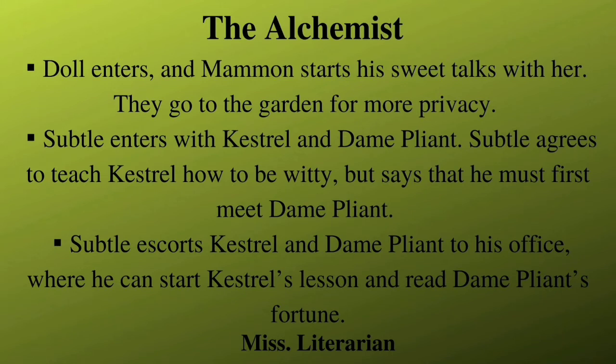Then Subtle enters with Kestrel and Dame Pliant. Subtle agrees to teach Kestrel how to be witty, on one condition: that he must meet Dame Pliant. When he meets Dame Pliant, Subtle kisses her and pretends to read her palm and tells her that she will soon marry an aristocrat. Subtle starts to escort Kestrel and Dame Pliant to his office, where he can begin to teach Kestrel the lessons of becoming a wit and also read Dame Pliant's fortune.